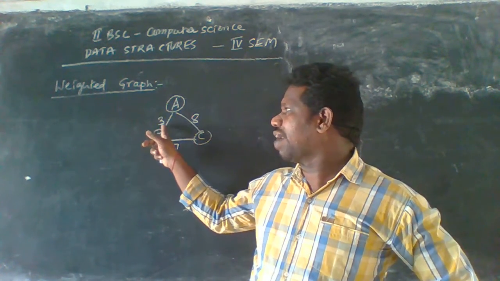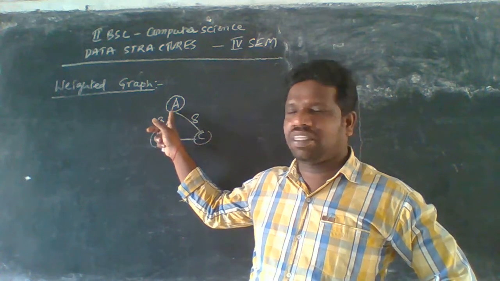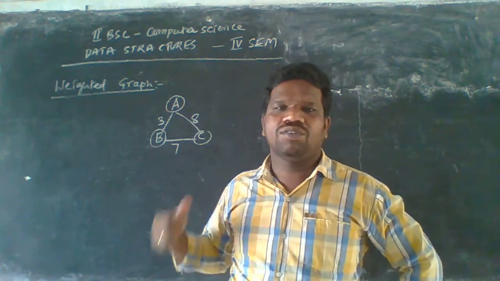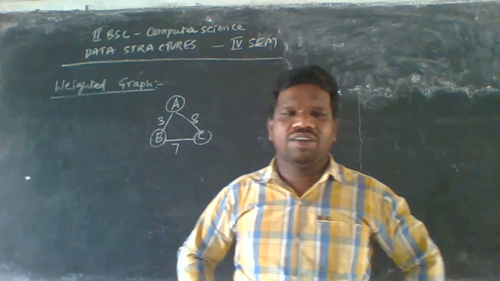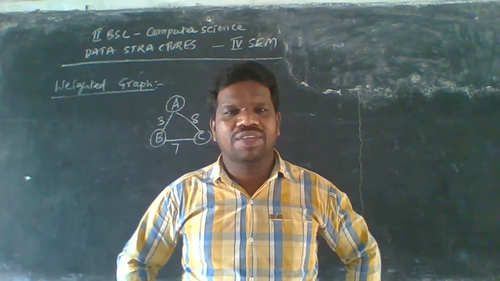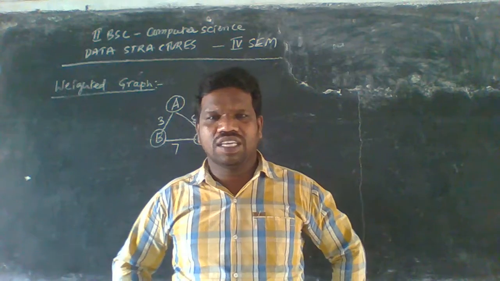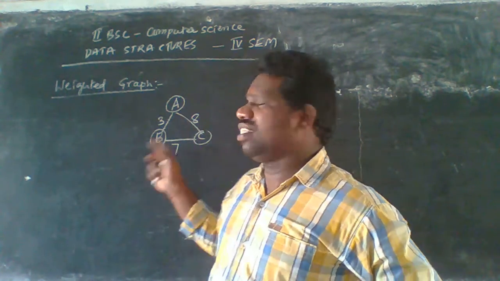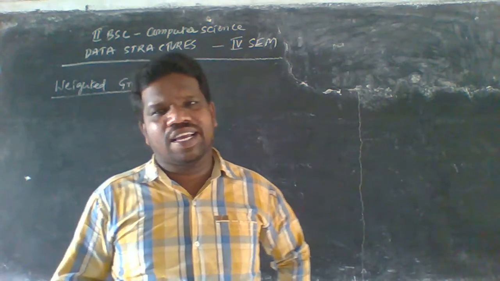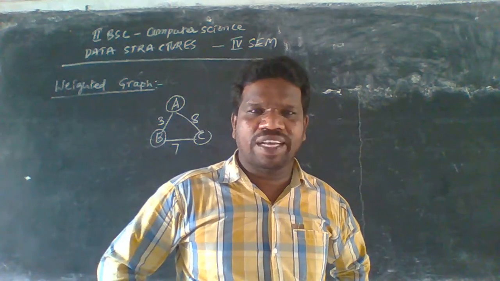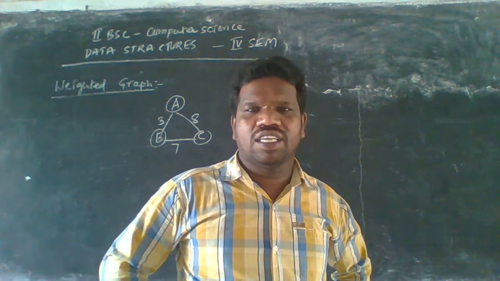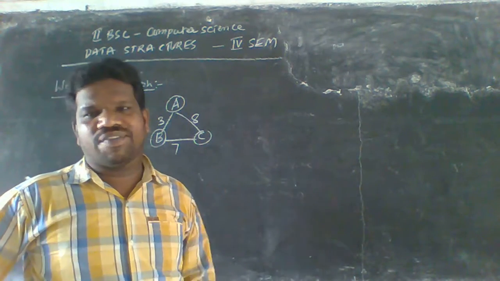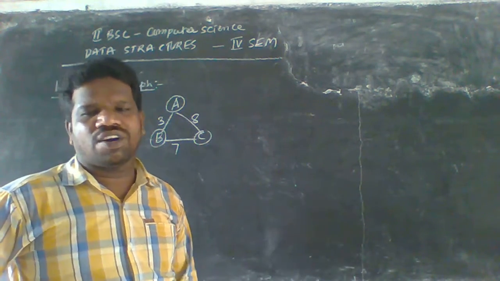A to B has the value 3. B to C is an edge with weight 7. A to C is also an edge with a weighted value, which is 8.